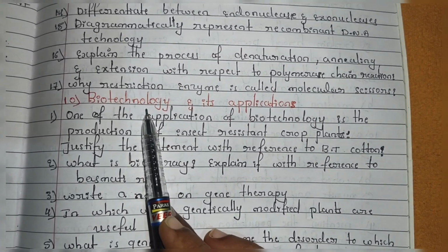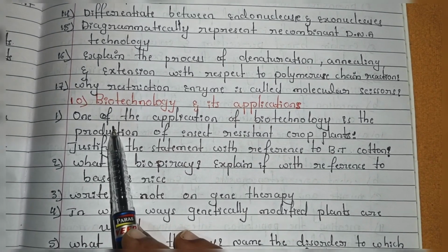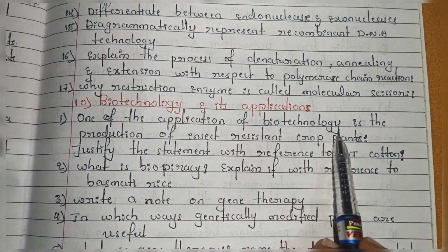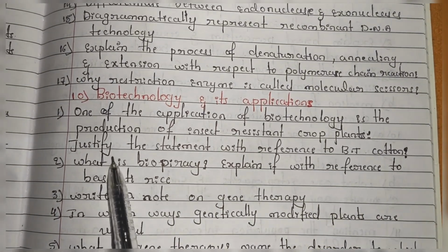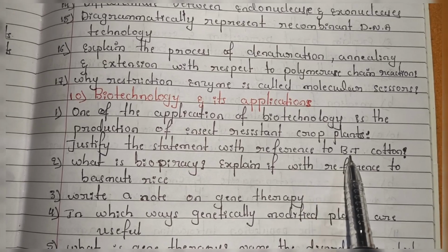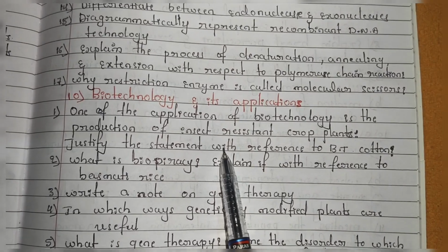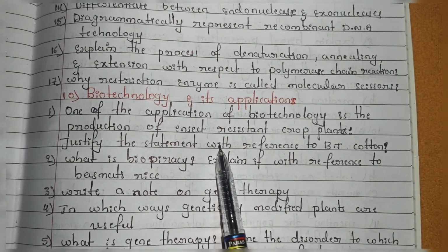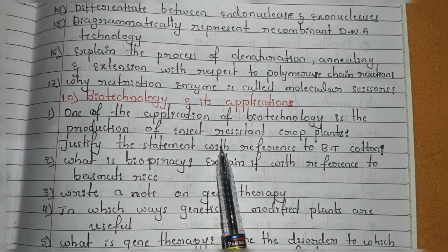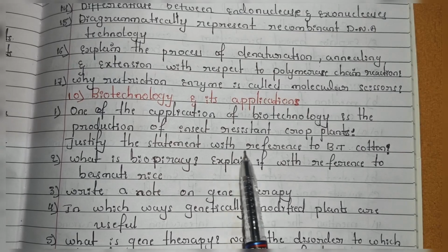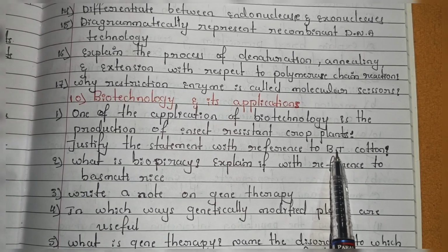And next chapter is the 10th chapter, biotechnology and its applications. From this chapter, the first question they ask: one of the applications of biotechnology is the production of insect resistant crop plants. Justify this statement with reference to BT cotton. Yes, this statement is correct, because for example in BT cotton, the caterpillar consumes the whole leaf, and scientists started thinking that once the caterpillars consume the whole leaf, it will destroy the plant. So that's why we have to make it resistant by using some technology.